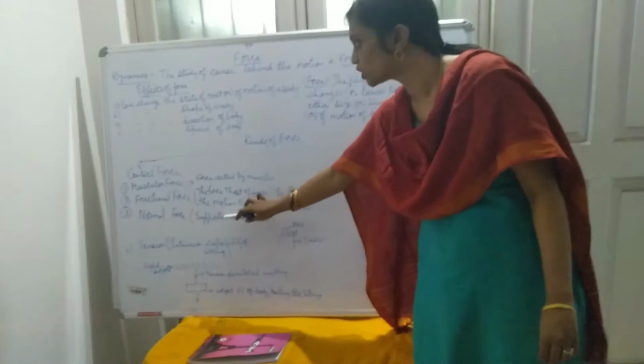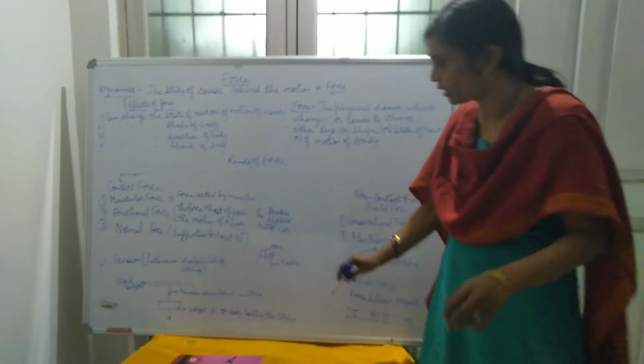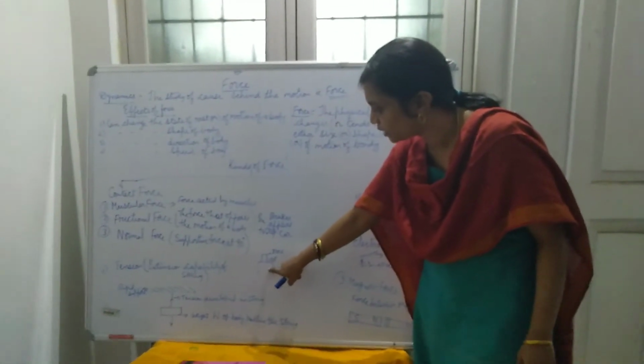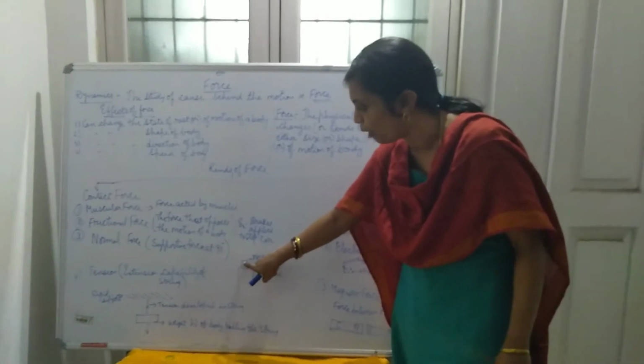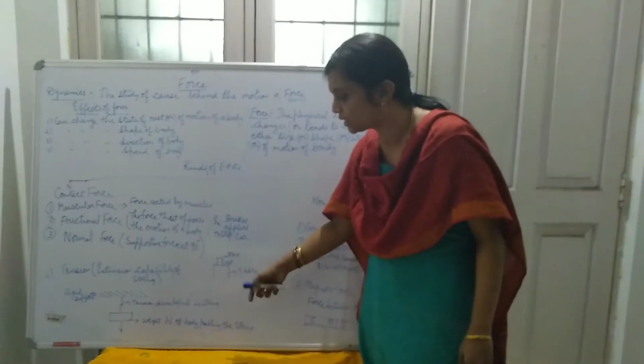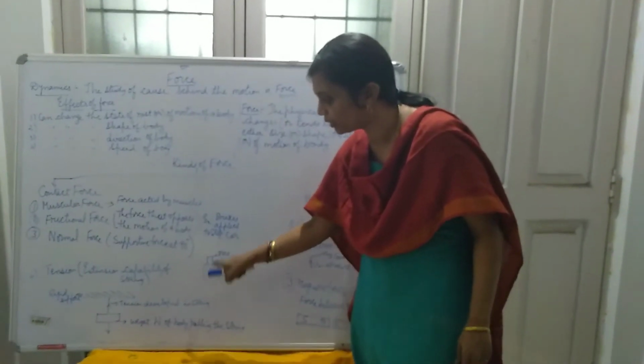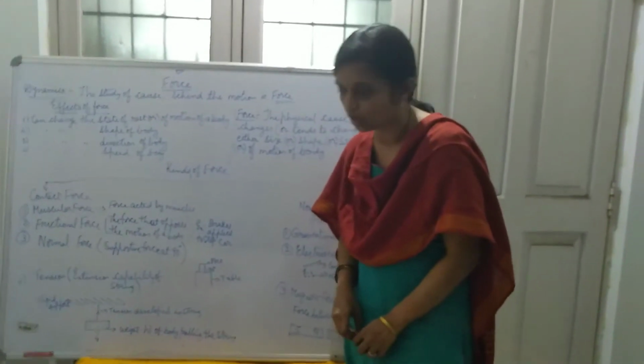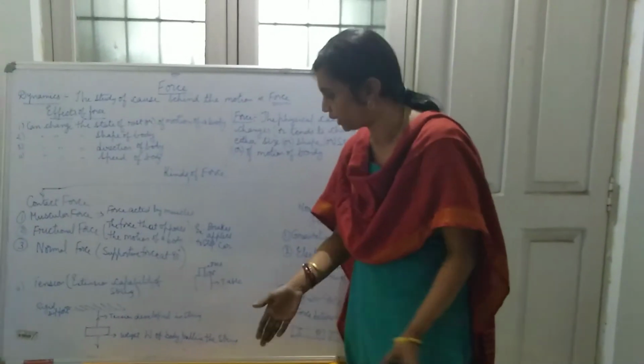Normal force means the supportive force which is acting at 90 degrees. For example, if you take this table and keep a block on it, the block is supported by the table. As I said, if you remove the table, what will happen? The block will fall onto the ground, just like how the pen cap has fallen down.